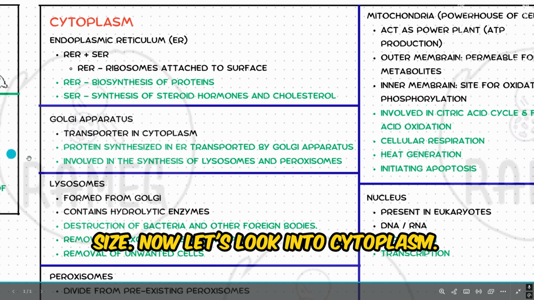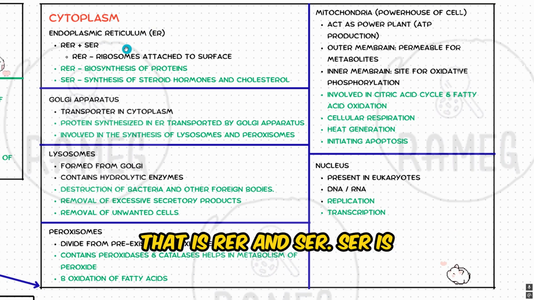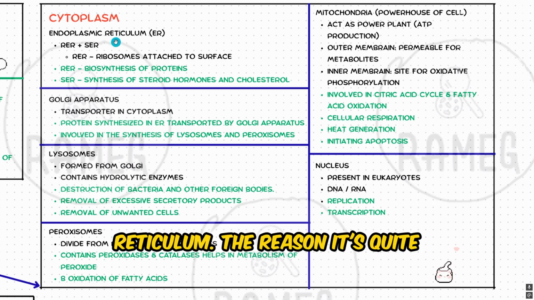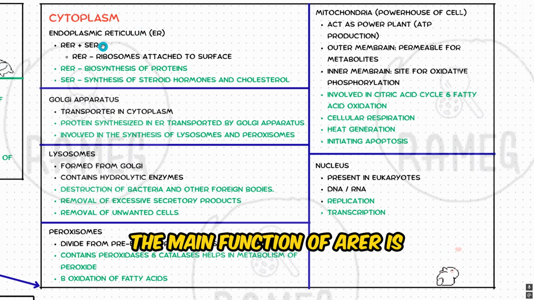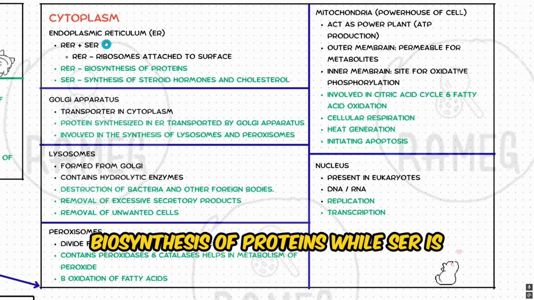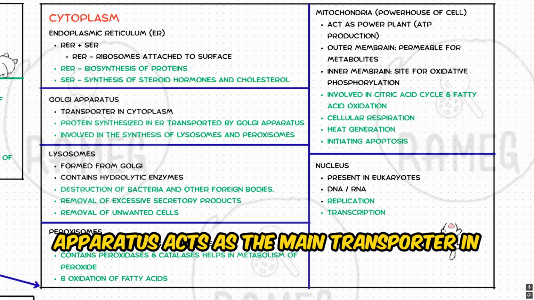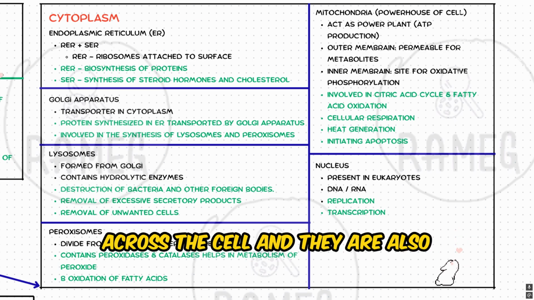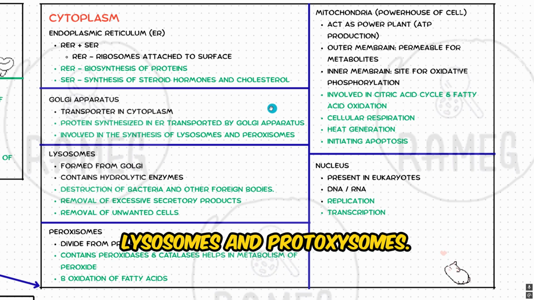Now let's look into cytoplasm. So cytoplasm contains ER, and ER can be divided into two types, that is RER and SER. RER is rough endoplasmic reticulum, while SER is smooth endoplasmic reticulum. The reason it's called rough is because there are ribosomes attached to the surface. And the main function of RER is biosynthesis of proteins, while SER is synthesis of steroid hormones and cholesterol. Golgi apparatus acts as the main transporter in cytoplasm, and they help to transport the synthesized proteins across the cell, and they are also involved in synthesis of lysosomes and peroxisomes.